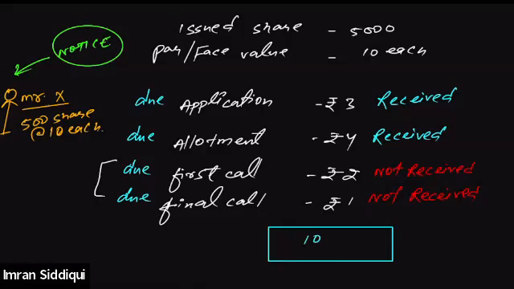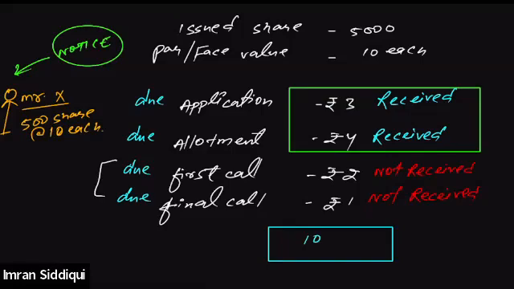Along with the notice, the company also gives a warning to Mr. X that if he does not make the payment toward the first and final call of the shares, then whatever amount he has already paid to the company in respect of application and allotment will be forfeited by the company.